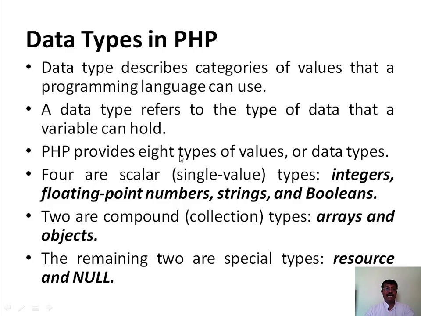PHP provides 8 types of variables or data types, among which 4 are scalar data types, that is, single value types. They are integers, floating point numbers, strings and booleans. Two are compound or collection types, they are arrays and objects. The remaining 2 are special data types, that is, the resource data type and the null data type.